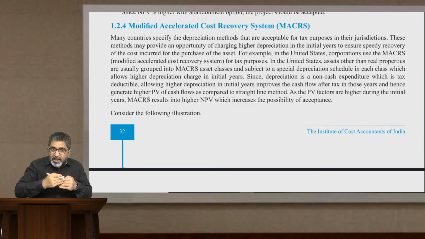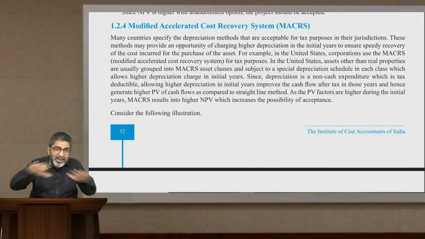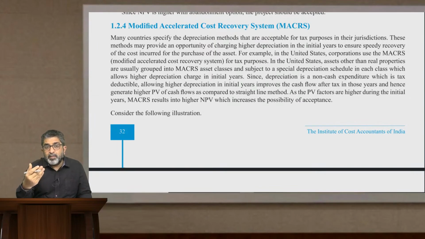That means when you are taking the entire project throughout its life, it is resulting into a negative NPV. But if you evaluate the project only up to 6 years and abandon the project at 6th year, maybe there is a possibility that in later years the project is not profitable, and unnecessarily, because of the burden of various types of fixed costs, you are having more outflow and less inflow, and you are incurring losses.